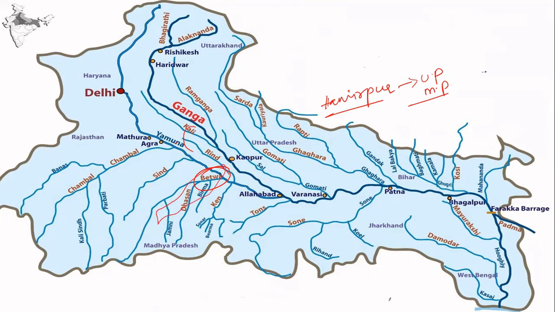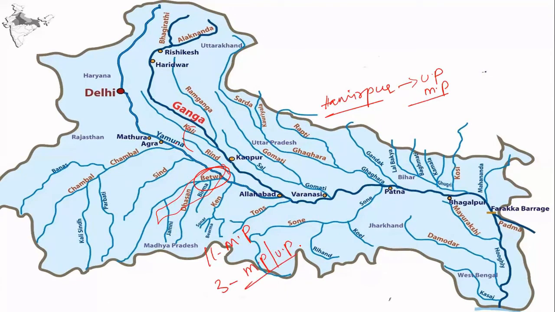This river has 14 principal tributaries, of which 11 are completely in Madhya Pradesh, and 3 lie partly in Madhya Pradesh and partly in Uttar Pradesh.